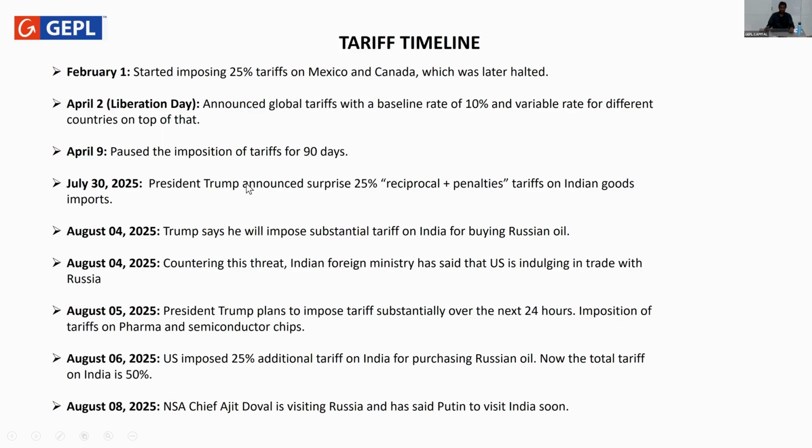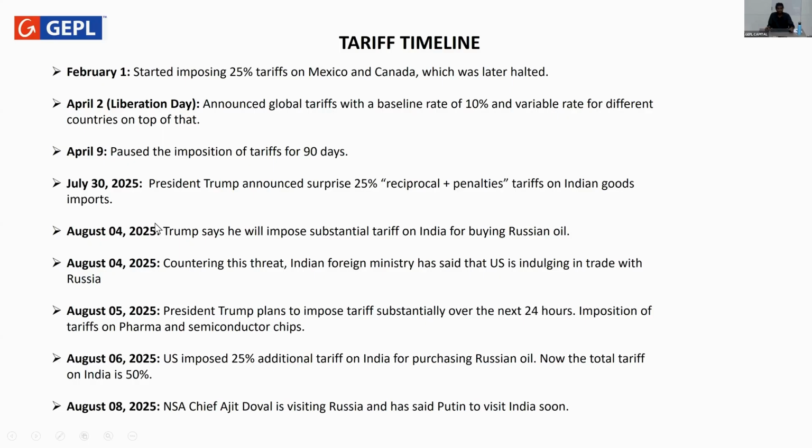That impacted the market to a certain extent, but I would say it was not that much, as Nifty was impacted by approximately 1%, close to 1%. The markets had already discounted the 25% tariff, but the penalties part was the key thing to watch during this term. On August 4th, Mr.